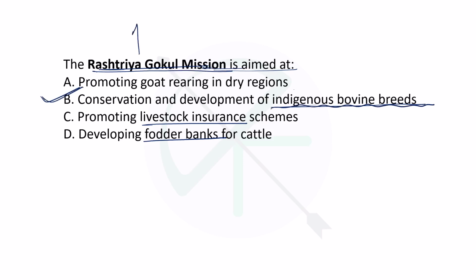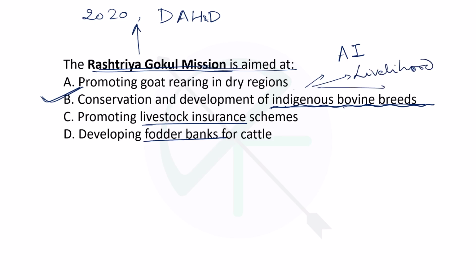Now talking about Rashtriya Gokul Mission, it was launched in 2020 under Department of Animal Husbandry and Dairy. Under this, indigenous bovine breeds are conserved and developed. Also, artificial insemination is taken care of, and then the livelihood improvement of the dairy farmers. Okay, and then it aims at increasing the milk production of these bovine breeds.